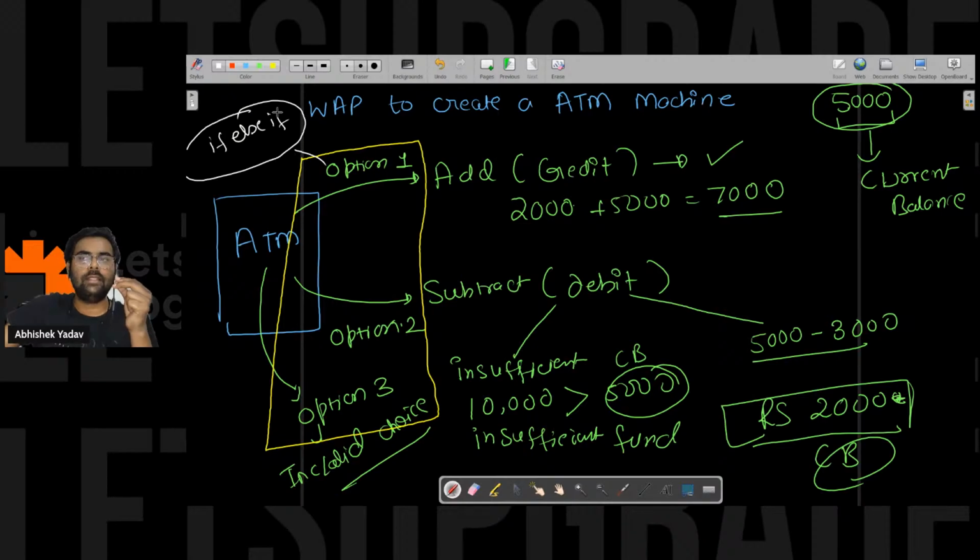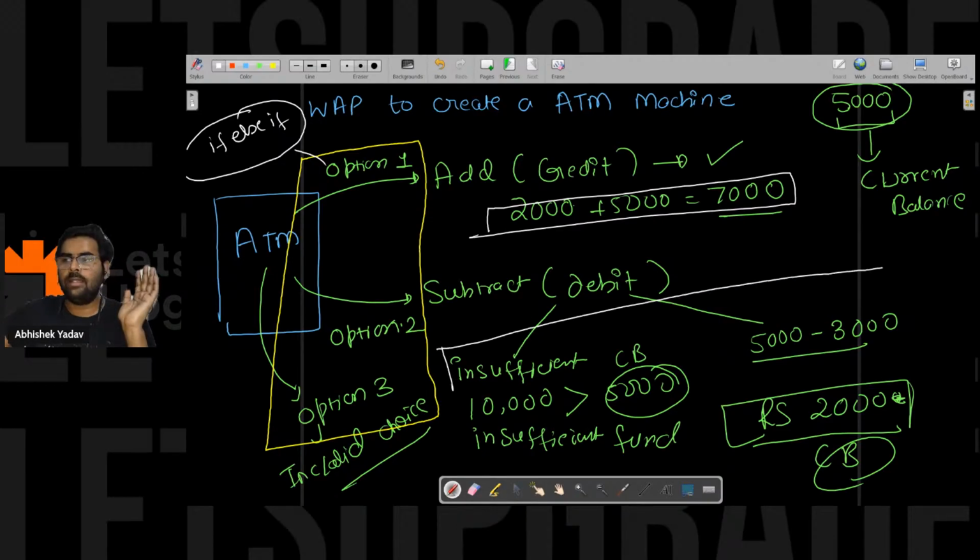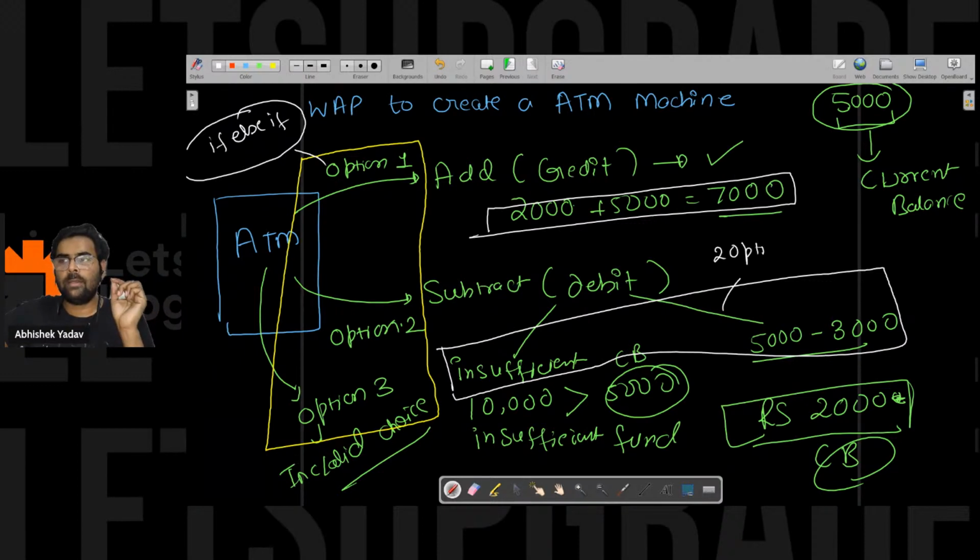Right, everyone? So the first part is clear. This is simple math, the addition one. And now in option 2, again I have two options available, and I have to choose one option among them. So what will I do, guys? Will I use if else if or if else for this part? Please write in the chat.